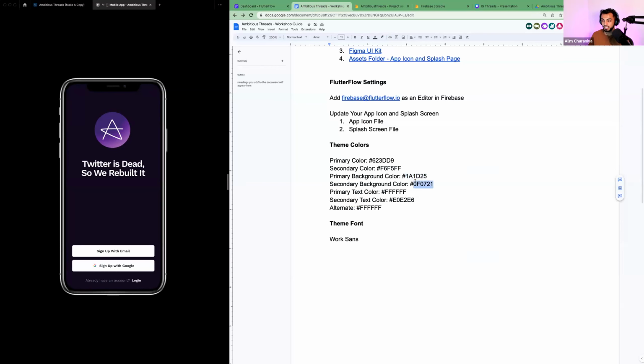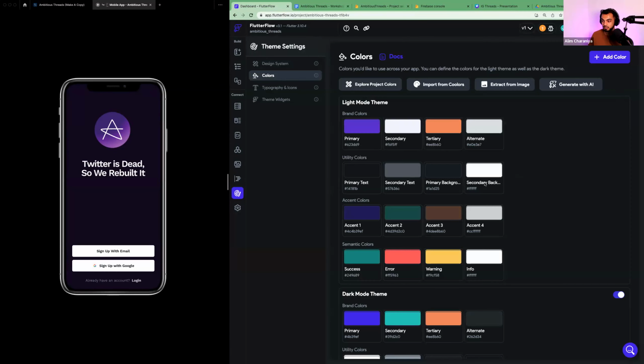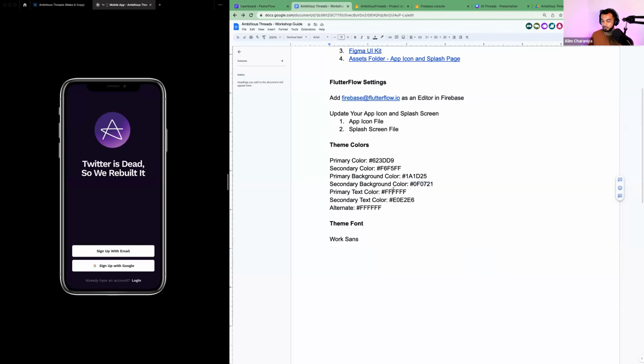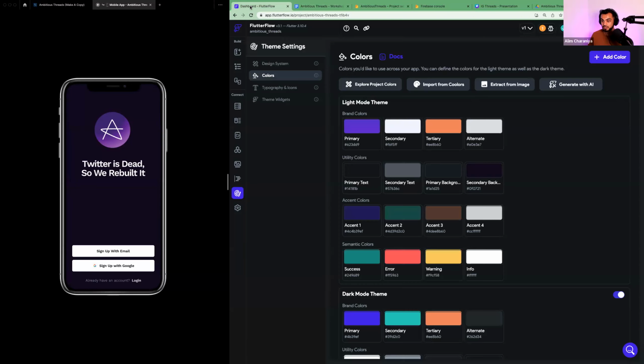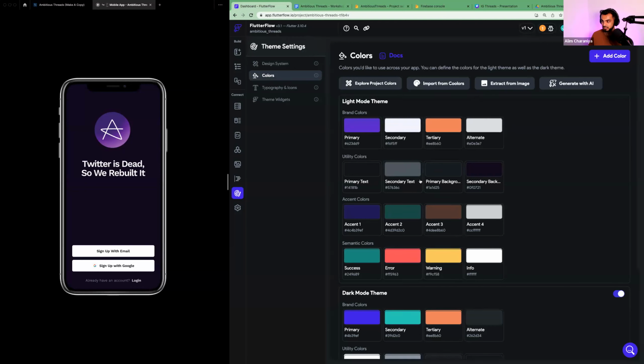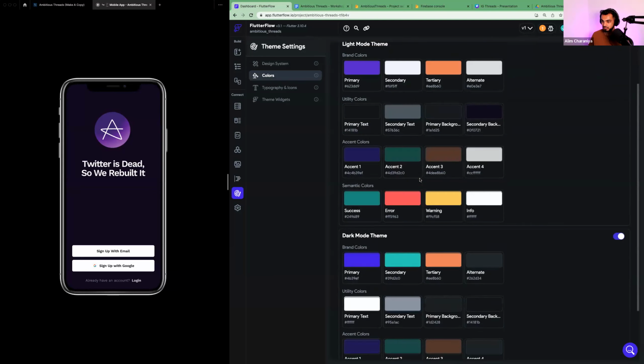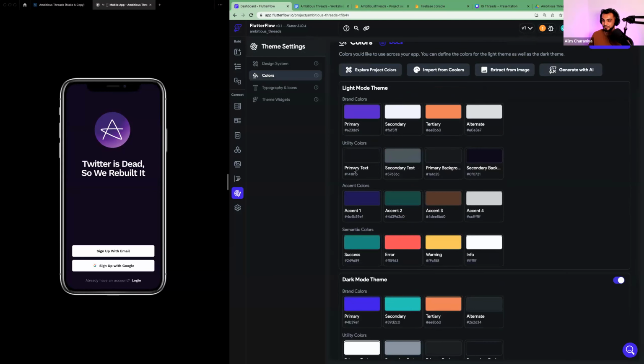And then secondary background color, copy that. Paste it here. Okay. Primary text color is white, which is just 6 Fs. So where to go? Primary text color. Why am I missing it? Oh, primary text color right here. The first one in utilities.